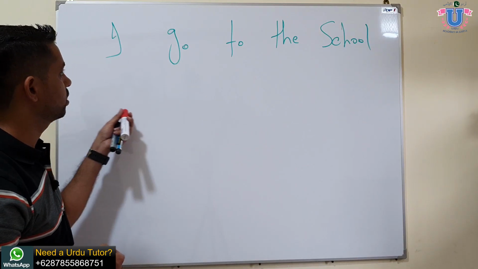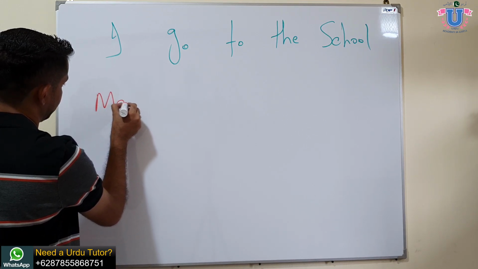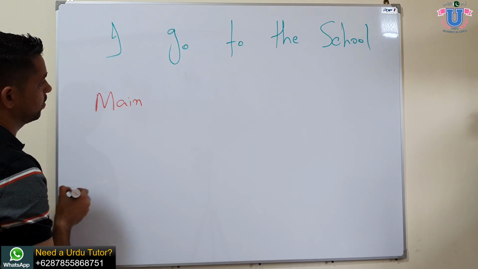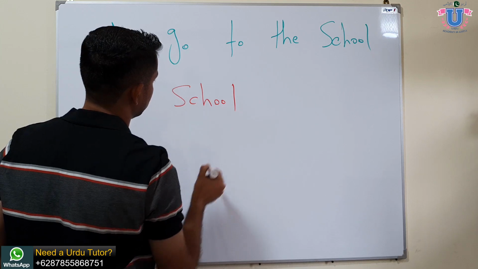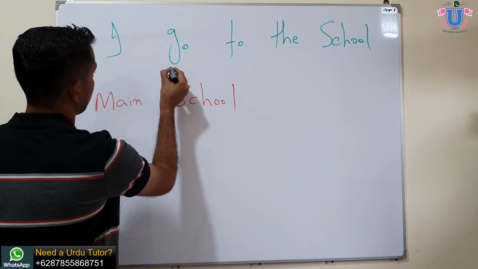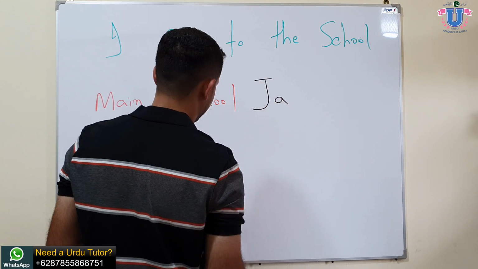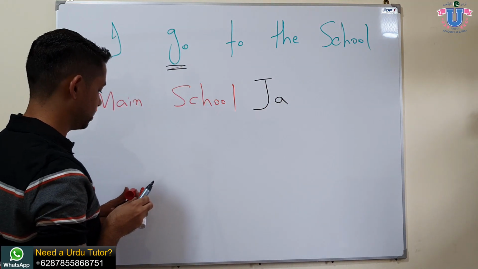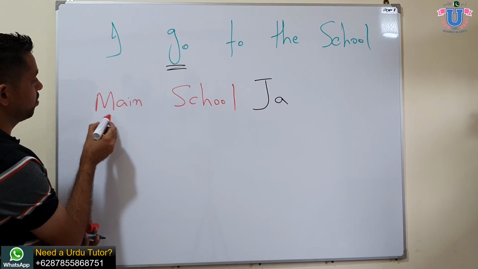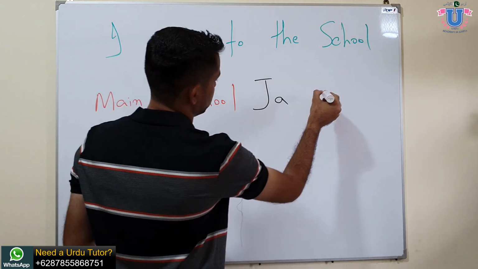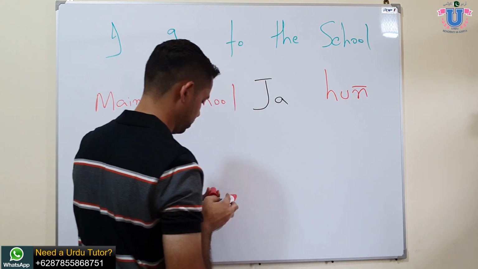Here we have a sentence, I go to school. How do you say I go to school? You will say मैं, okay, and then you will say school. मैं school. So what is go in Urdu? Ja. मैं school ja. And we learned in our first lesson that if we start with the मैं, we end with the हूँ. So मैं school ja हूँ, and the h is almost silent.